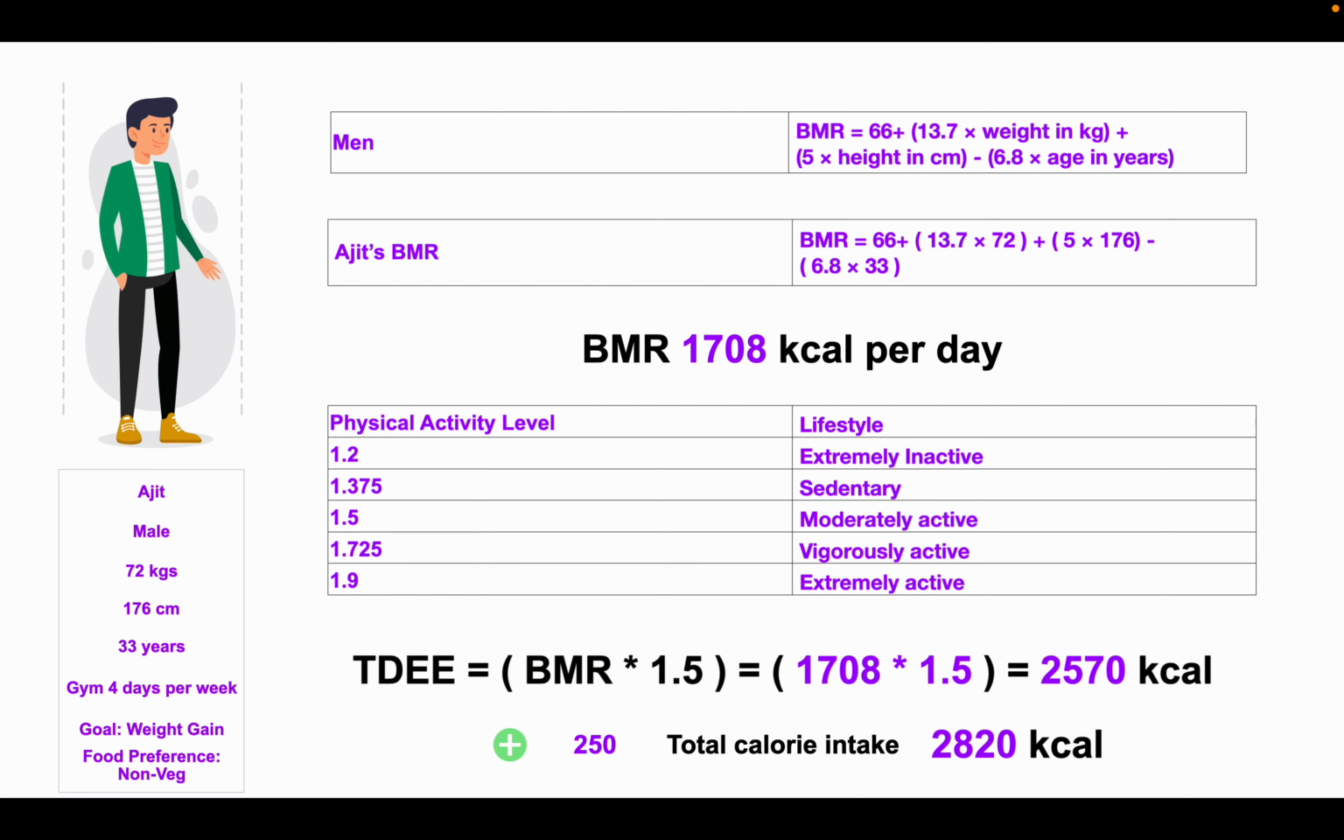Allocating macros properly is really essential now that we have the total calories. Nutrients that make the most significant part of our diet are called macronutrients. There are 3 macronutrients our body needs in large amounts in order to function well. These are protein, fats, and carbohydrates.